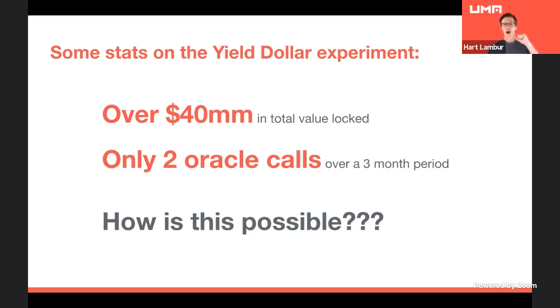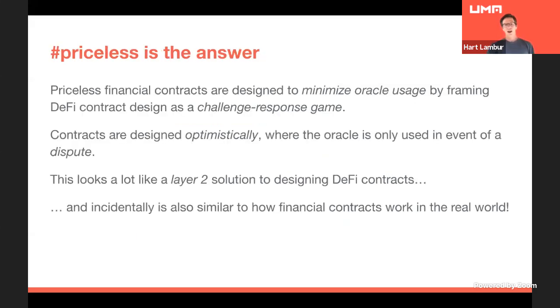So how is this possible? How are we doing this? And the answer is this priceless framework. Our priceless contracts are designed to minimize Oracle usage by framing the DeFi design problem as a challenge response game. What that means is that we're writing DeFi contracts that are designed to be looked at optimistically, where the baseline assumption is that people are doing what they say they're going to do, and we only use the Oracle in the event of a dispute.